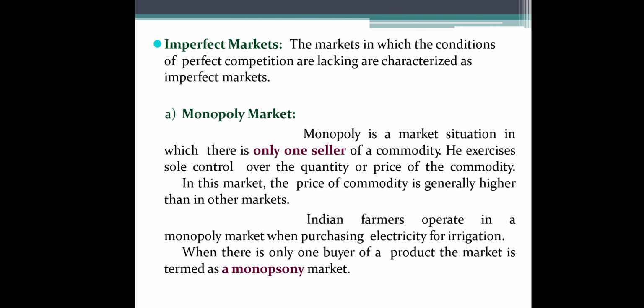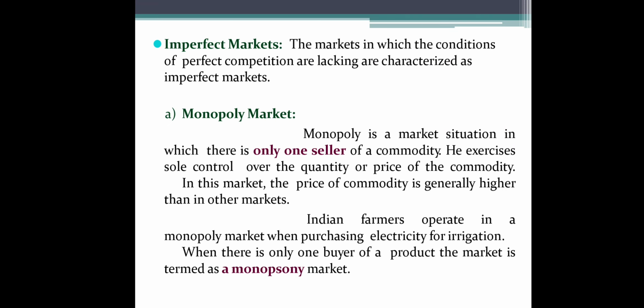That is a perfect market. So I think you are clear what perfect market means. There is a large number of buyers and sellers, there is free entry and exit, the same prices prevail in the market, and everyone has knowledge about demand, supply and prices.